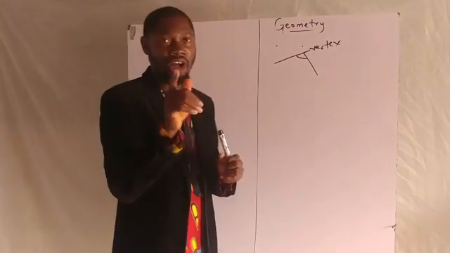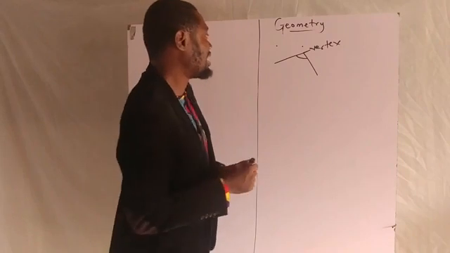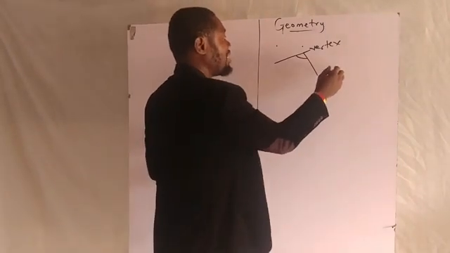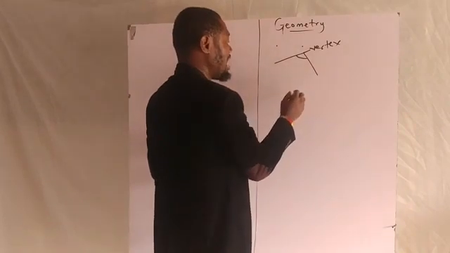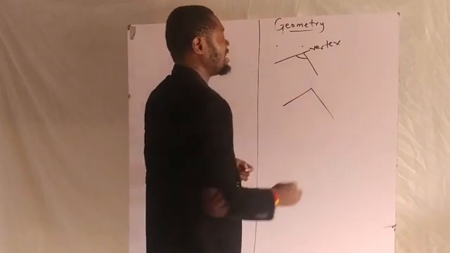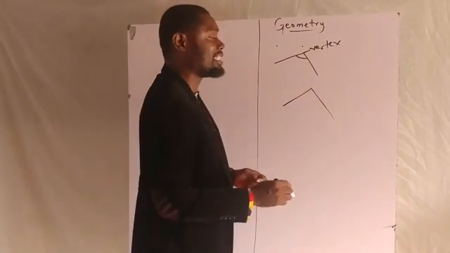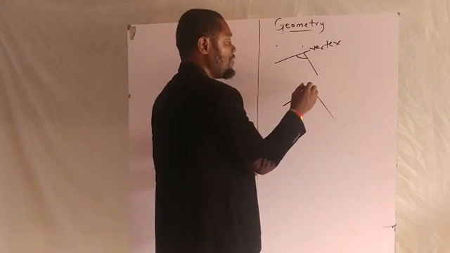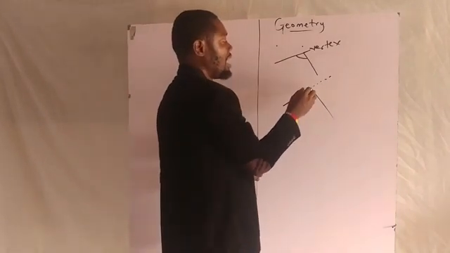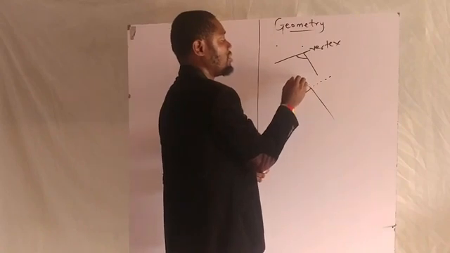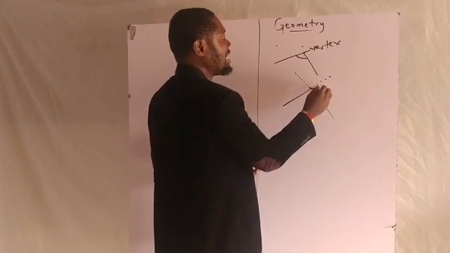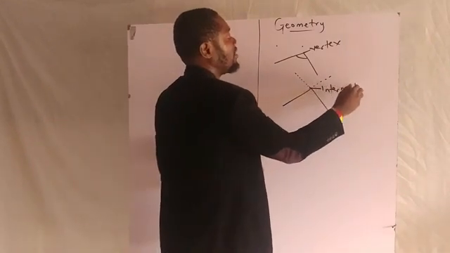I also mentioned intersect. I said if the lines that met at the vertex, this is a line, this is another line, if you extend each of the lines, you're going to have an intersect produced.